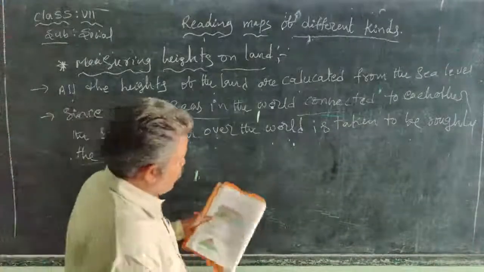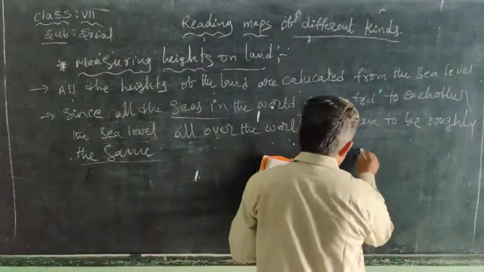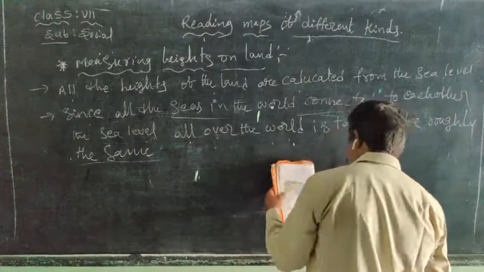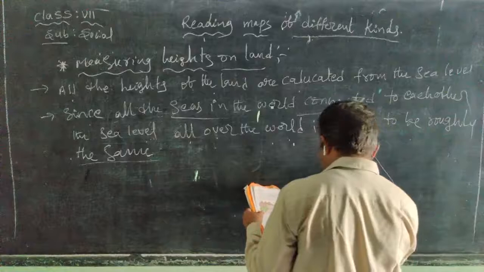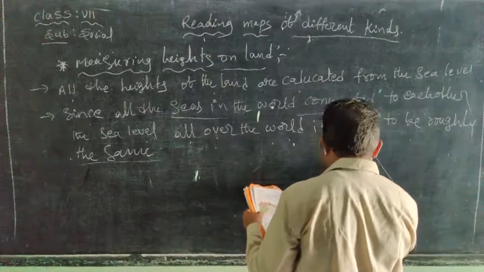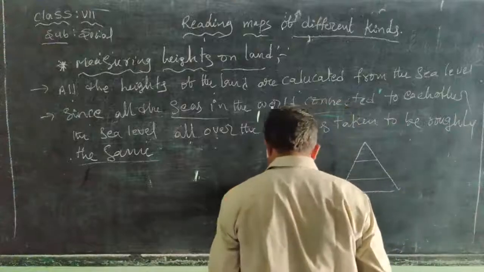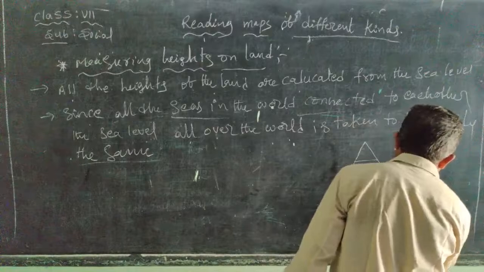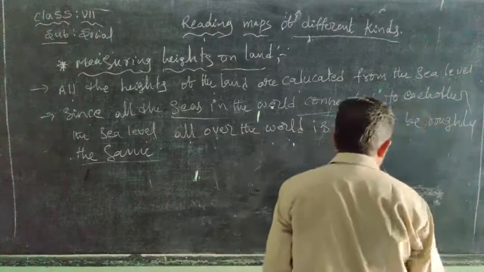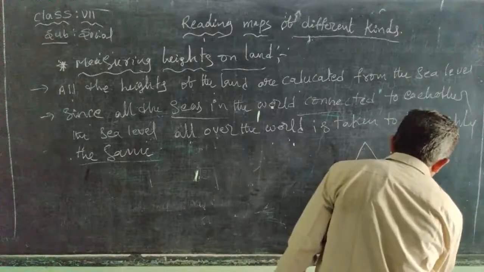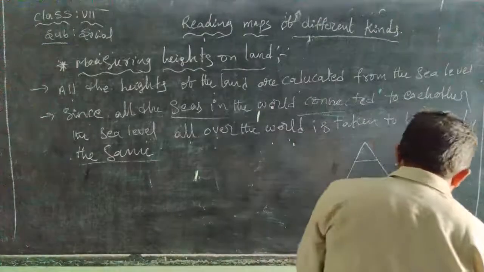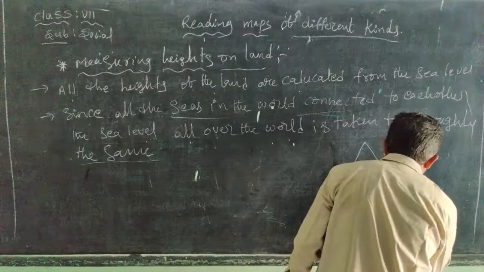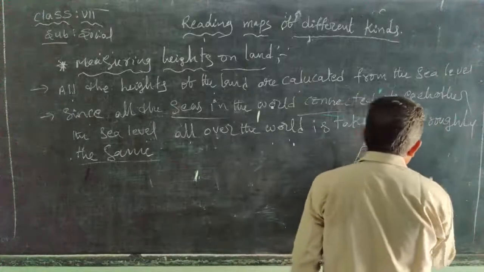For example, here is Nimpur village. This is the Nimpur village site, and here is the water, the sea. Here, 0 to 50 meters. This is the height of 50 meters from the sea level.